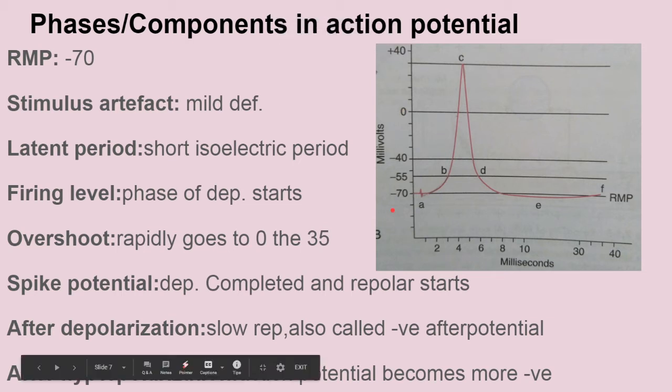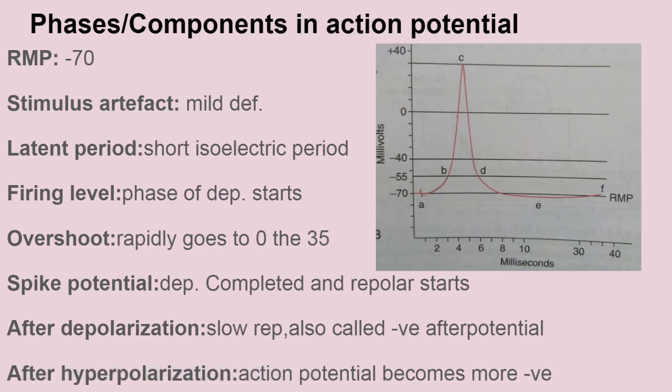Now next is the repolarization state. Repolarization occurs due to a decrease in the sodium influx and potassium efflux through the voltage gated potassium channels. In short, sodium ions decrease coming inside and potassium ions go outside. Later on the sodium channel closes and the potassium channel still works on.